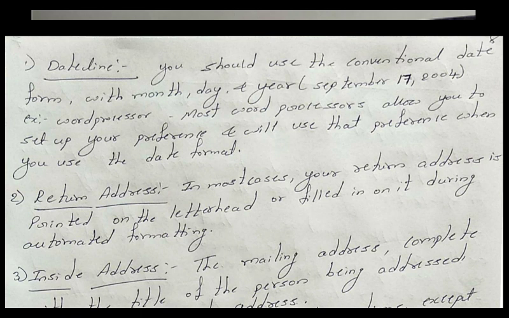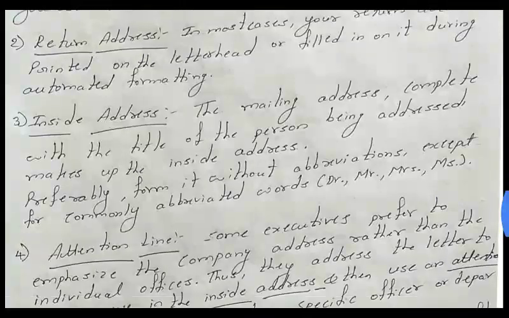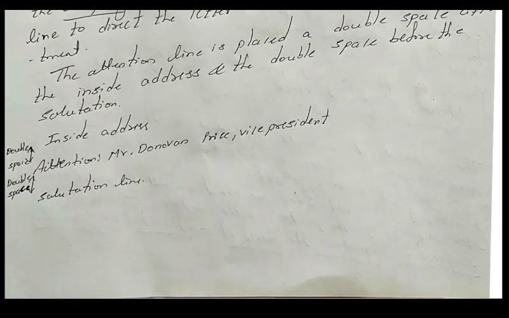The attention line is placed a double space after the inside address. First you have to write the inside address, that is the mailing address. Here you have written the company address. Next, you leave two spaces and then you write the attention line. Here is the example they have given: the inside address, then you leave two spaces, and next you write the attention line.